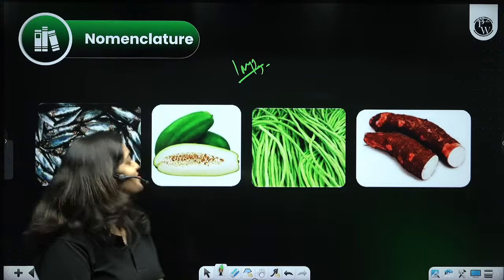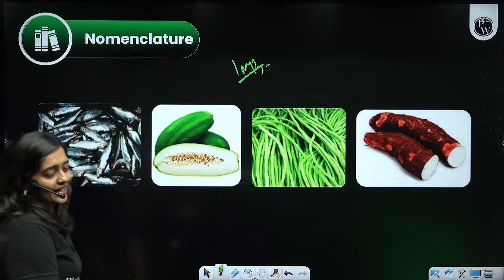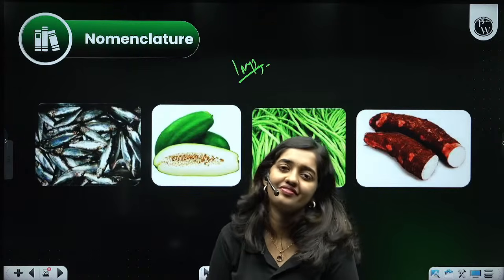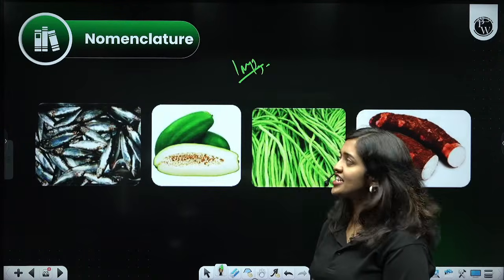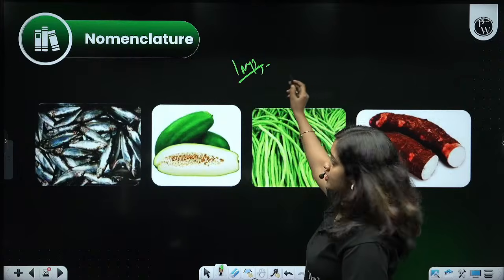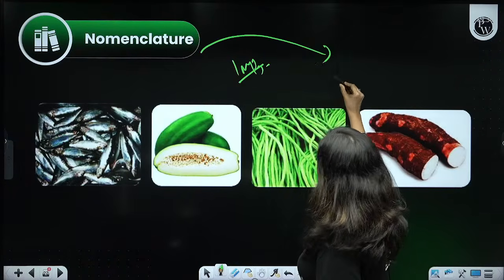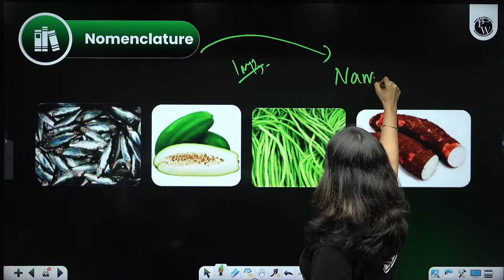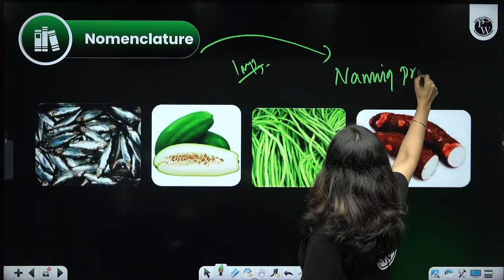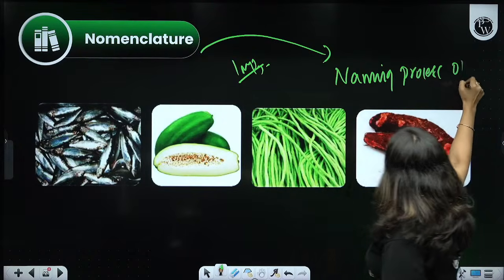Fine. So what is actually nomenclature? We have to discuss that. Nomenclature means the naming process. Nomenclature actually means the naming process of organisms.